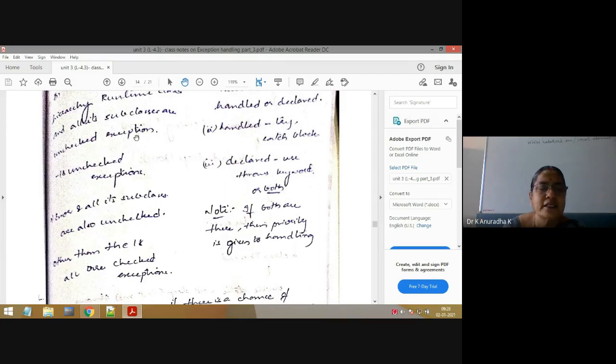You need not write either try catch blocks or the throws keyword. Okay, without using try catch blocks and throws keyword also, no problem in case of runtime exceptions. There are no compiler errors. Only when you execute the program, you will get a runtime error because you have not handled it. No? Suppose you handle that 10 by 0 exception using try catch blocks, okay, definitely it is graceful termination. If you don't handle it, it is abnormal termination.